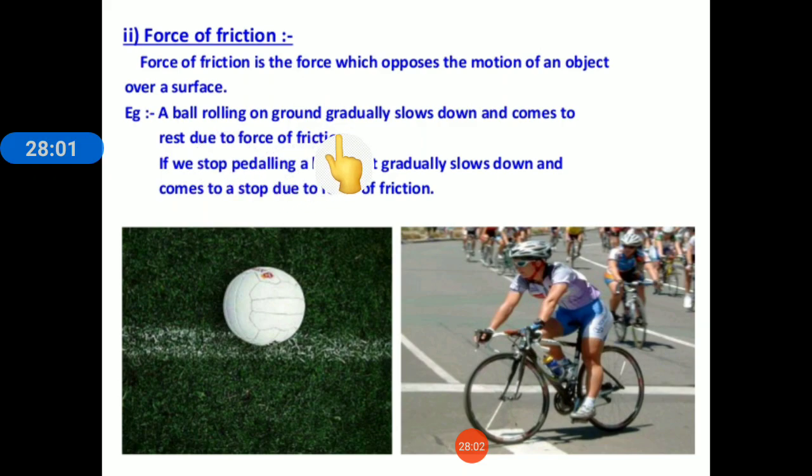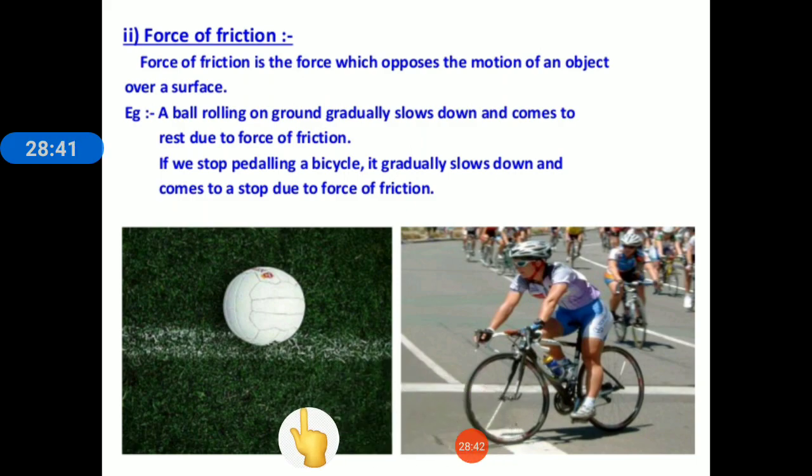When the ball is rolled over the ground, they are touching each other, the ground and the ball, and while they are touching each other, a frictional force develops between the two. The direction of this frictional force is opposite to the direction of motion, so it opposes the motion and gradually stops it. Okay, that is why when we stop pedaling a bicycle, it gradually slows down and comes to a stop. This is also due to the force of friction between the road and the tire.